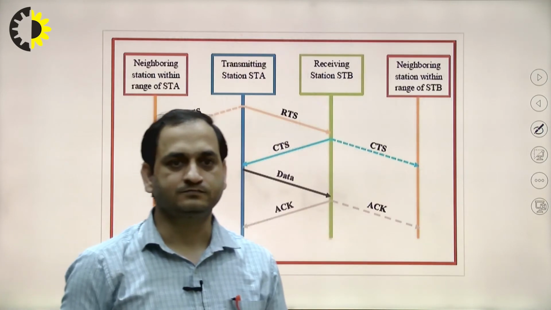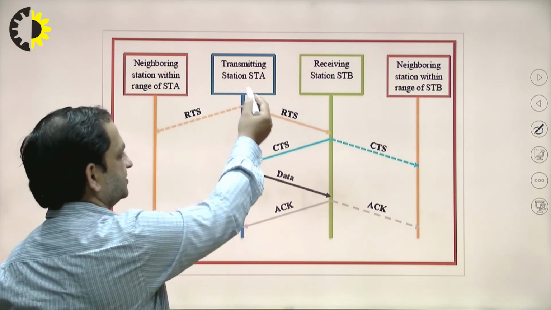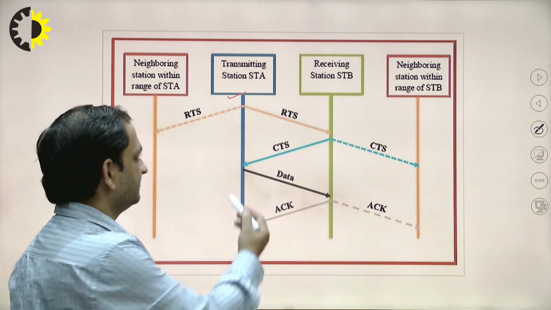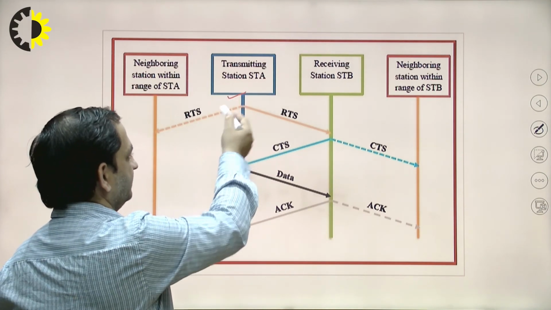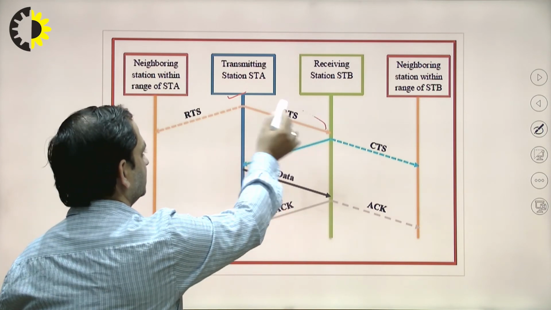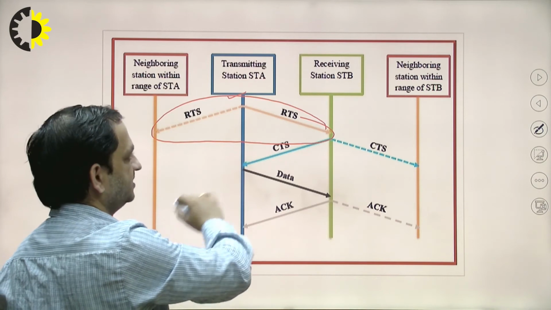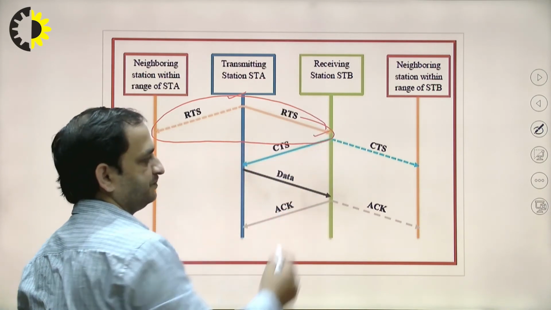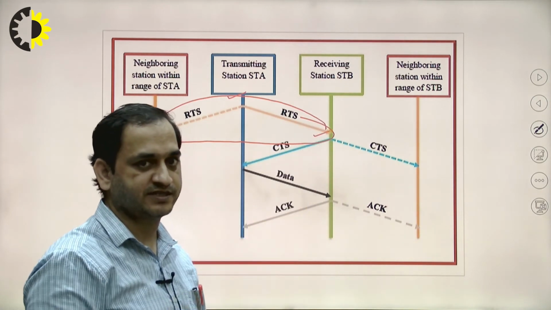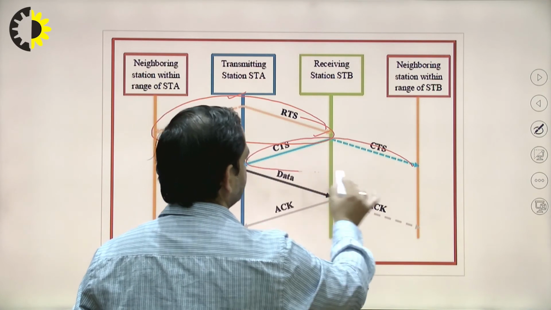Okay. So this is the method which we have discussed. If transmitting station A wants to transmit to station B, then first station A will send the RTS packet, request to send. So this information will go into this region. So RTS will go to the neighboring station here and the receiving station B. Then after this, the receiving station will send the CTS. So this CTS will be transmitted into this zone.